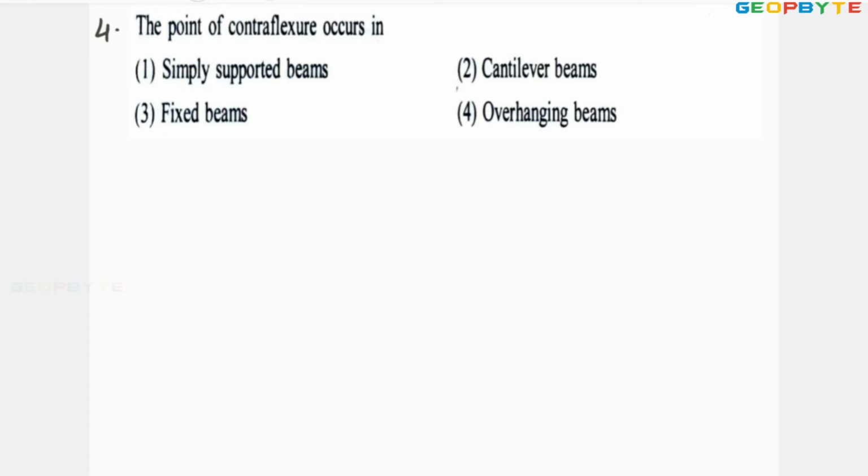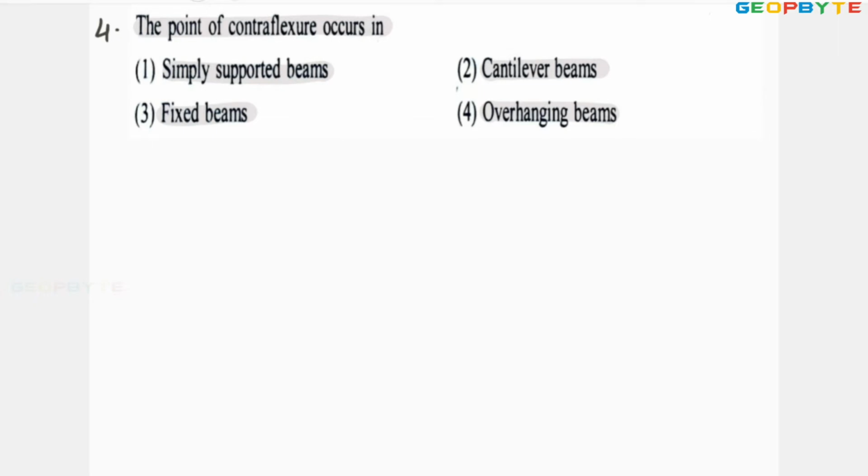Look at the fourth problem. The point of contraflexure occurs in: simply supported beam, cantilever beam, fixed beam, overhanging beam. The point of contraflexure is the point where the bending moment diagram changes its sign from negative to positive or positive to negative.